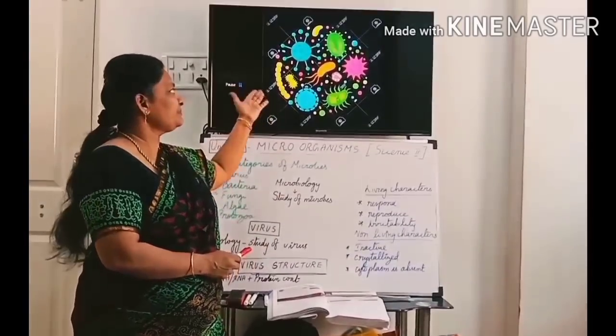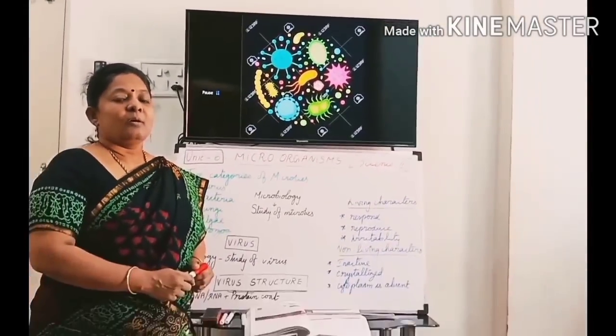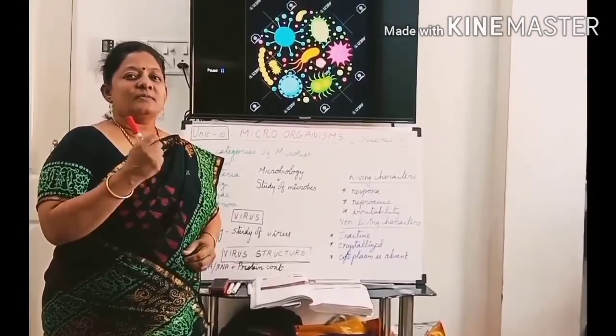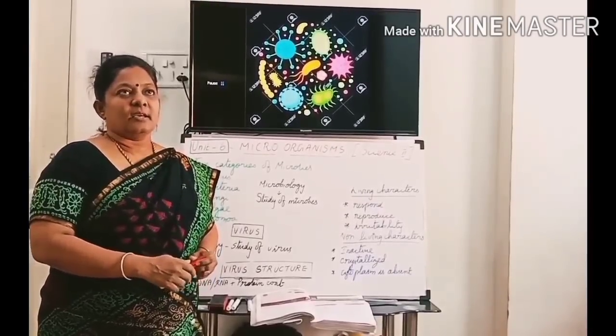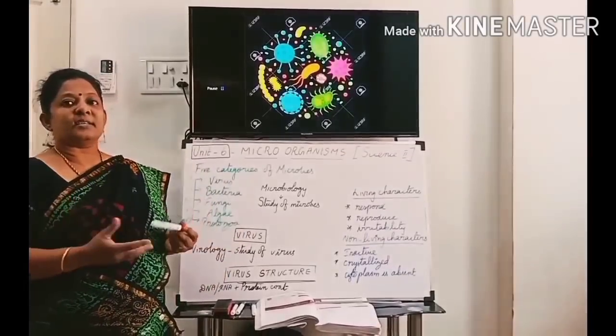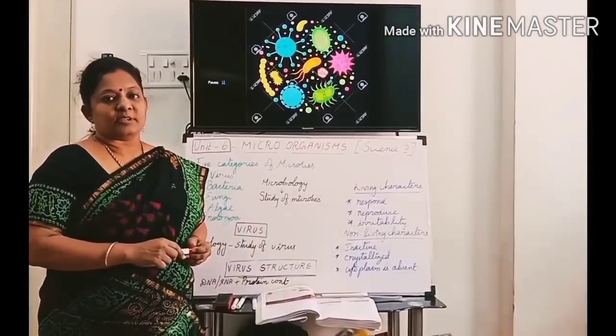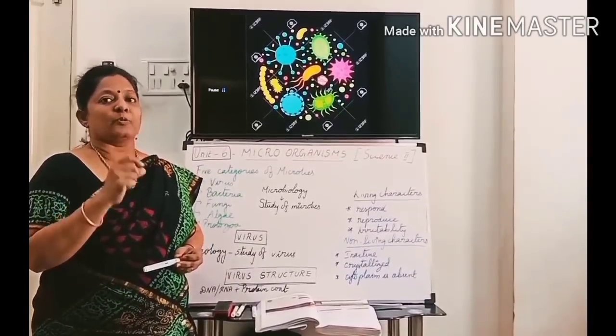See here. Do you understand anything by seeing this picture? Microbes means it is very minute. We cannot see them with our naked eyes. They are there inside this room also. They are present, but we cannot see the microorganisms. That's why they are called microorganisms or microbes.